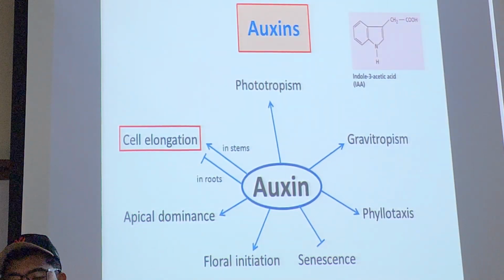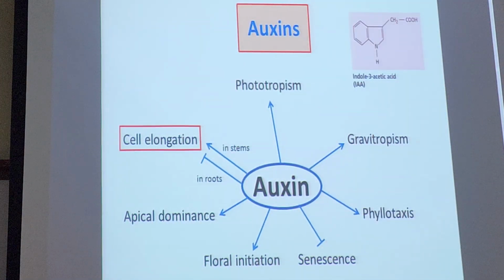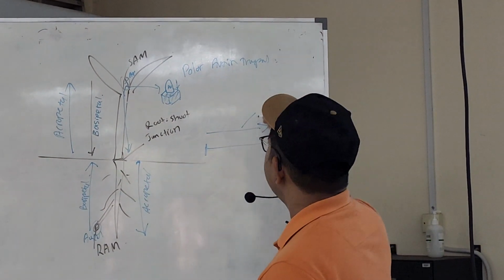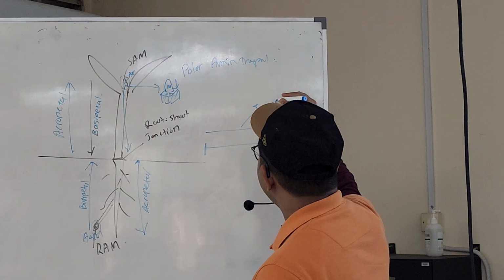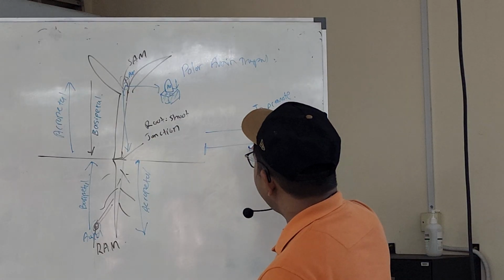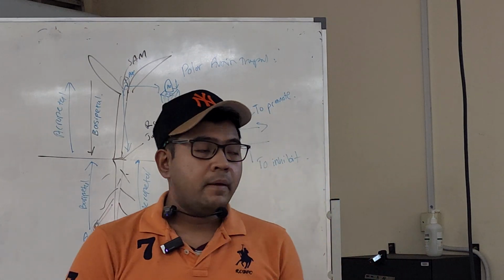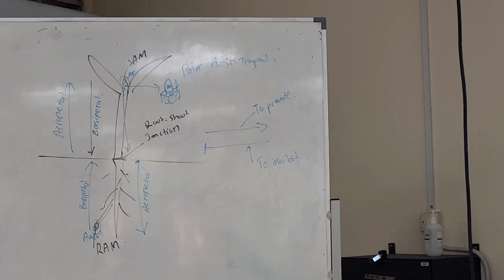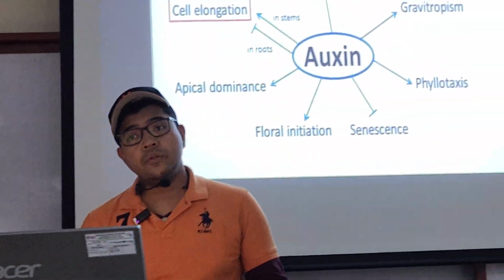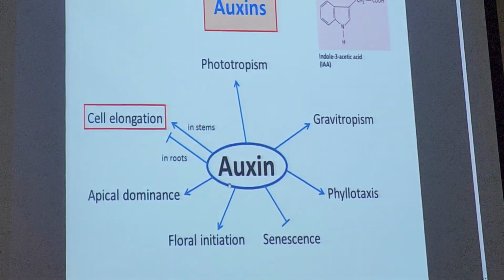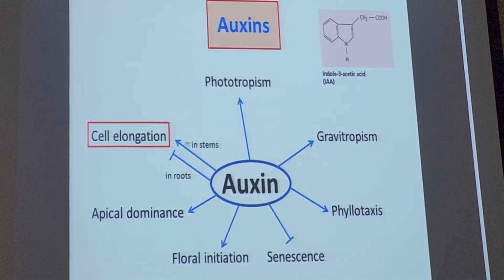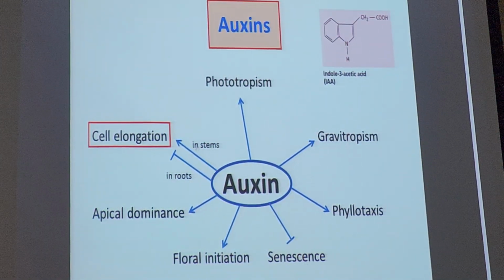Now, another symbol that you need to understand in science is this symbol here. When you see these symbols, this is a universal symbol, meaning to promote. And this means to inhibit. And as you have learned, all growth regulators can be promoting and also can be inhibiting. So you can see that auxin can be inhibiting or promoting cell elongation.